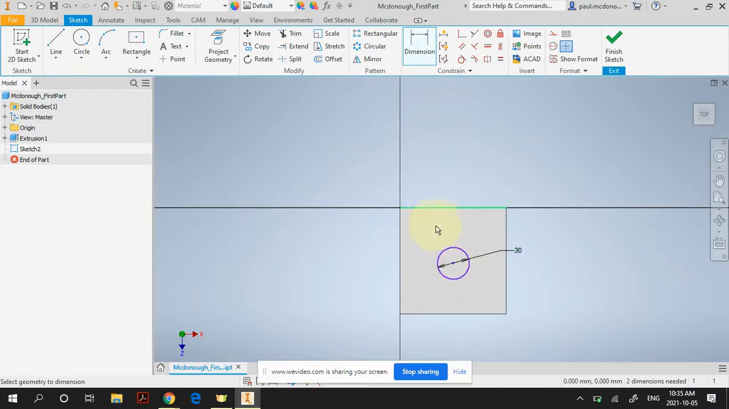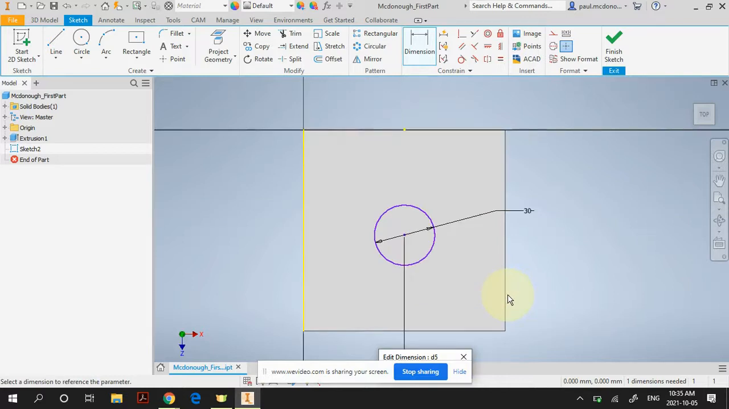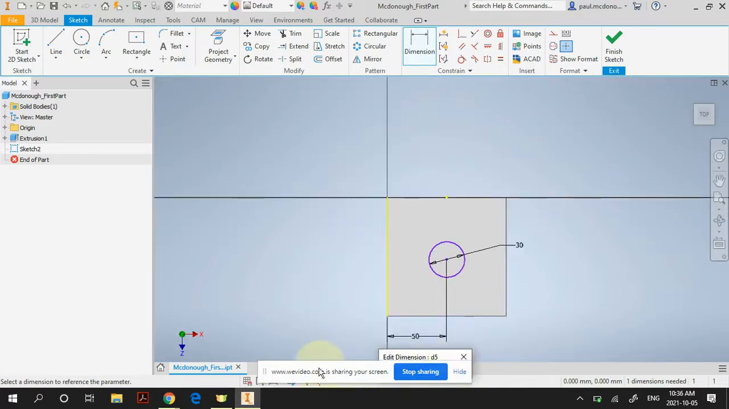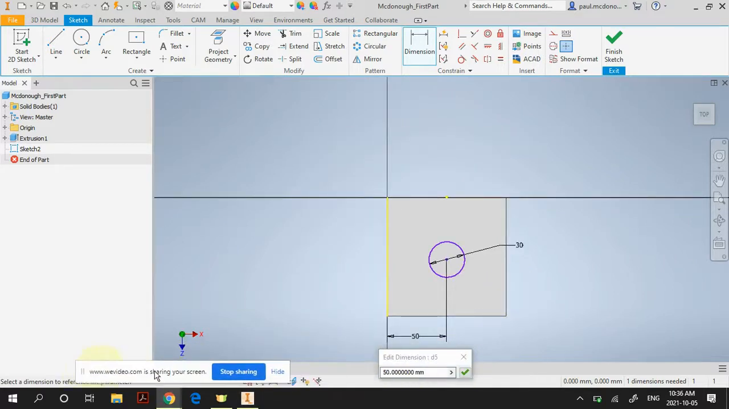Or there's my circle. I want to center this in my cube. So I use the dimension command some more, but instead of clicking on the outside of the circle, I'm going to click on the center, and then I'm going to go to one of the edges. And it's going to create a dimension. Now, half of 100 is 50, right? So to center this, I need to have it 50 millimeters in each direction. So that is correct, although I can't see it, so we're going to have to drag this out of the way.